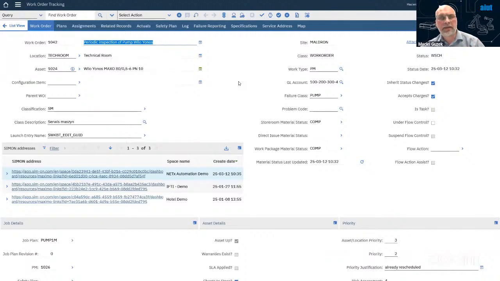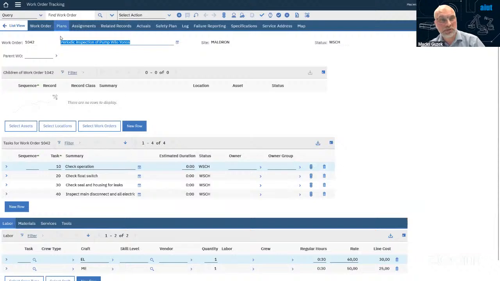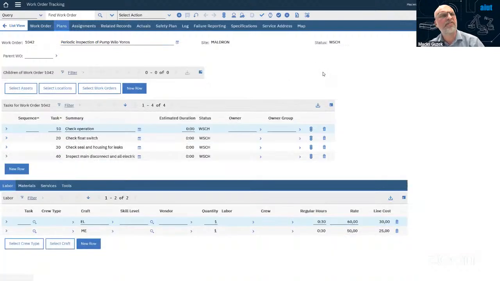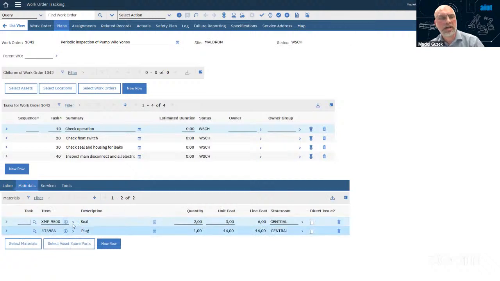Because based on the business rules, whether it's predictive, preventive, or using AI, we predict the failure. The system can automatically get all the information into one place and attach a proper job plan. This work order that I'm showing you was generated automatically by the system, with no user interaction. So I've got the whole instruction, what needs to be done, what qualifications and employees I need to perform such work, and whether there are any materials I need.